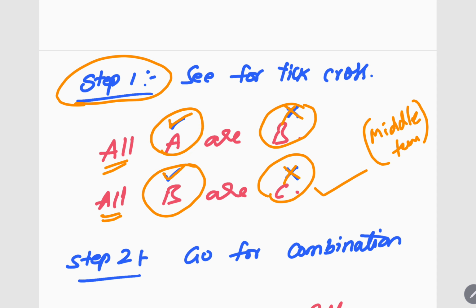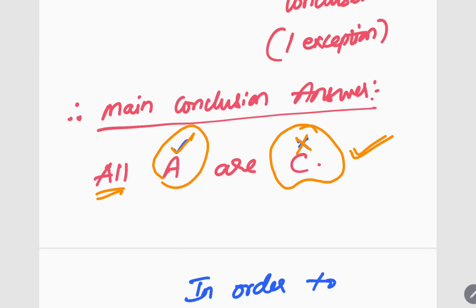So no problem, you can directly write. This is one trick. After getting the answer, you have to understand this. And second, the middle term should not have two cross marks. If the middle term has two cross marks, you will have no conclusion. We are going to learn about this very soon in the coming session.